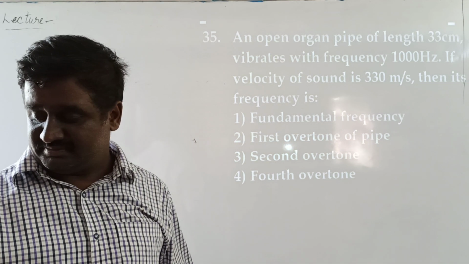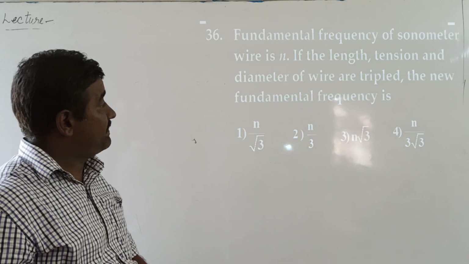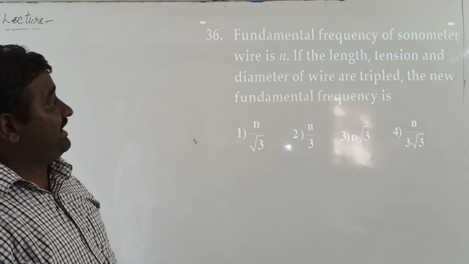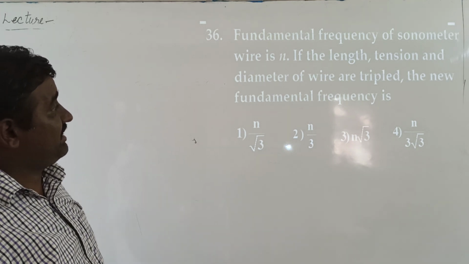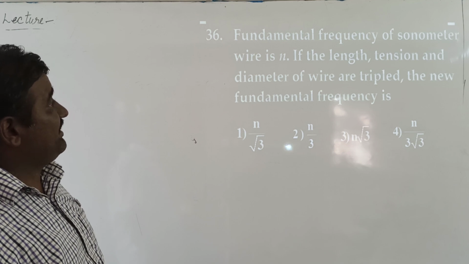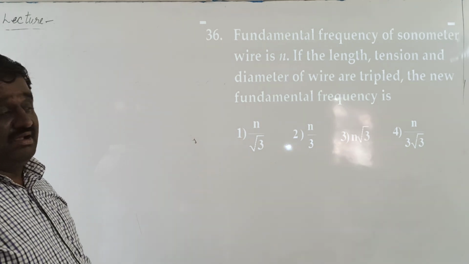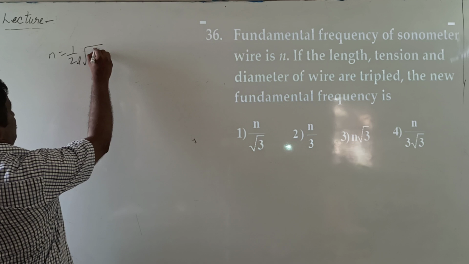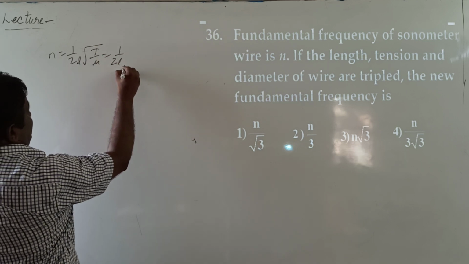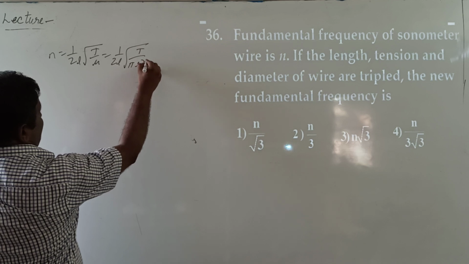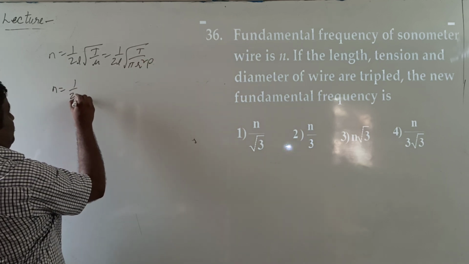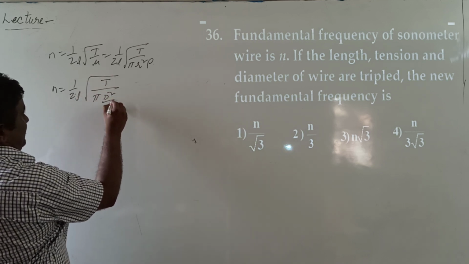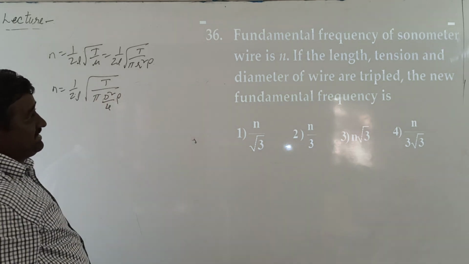Next problem is fundamental frequency of the sonometer wire is f. If the length, tension and diameter of the wire are tripled, the new fundamental frequency equal to dash. The frequency of the vibrating sonometer wire n equal to 1 by 2L root over T by mu, 1 by 2L root over T by pi r square rho, n equal to 1 by 2L into root over T by pi d square by 4 into rho, where d is the diameter.